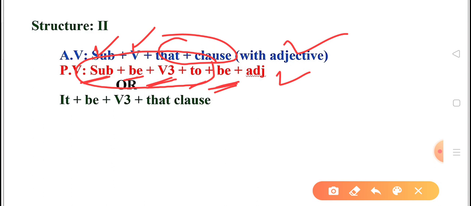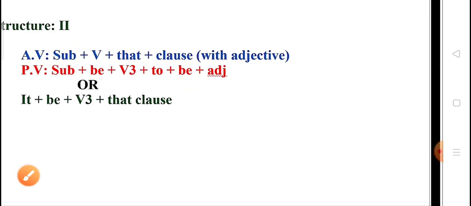Another way is quite same as it is given in structure number 1. It is followed by be, and be is followed by third form of the verb and then that clause as it is. So second formula is common in structure 1 and structure 2. Now let's see the examples.